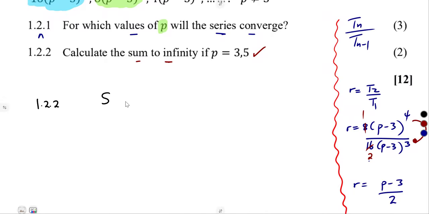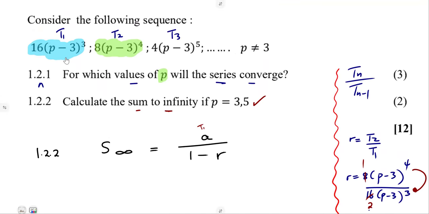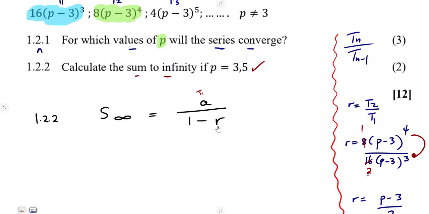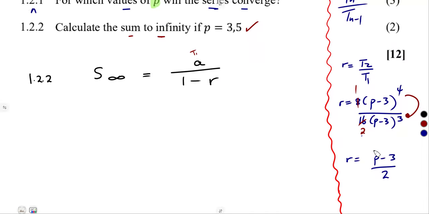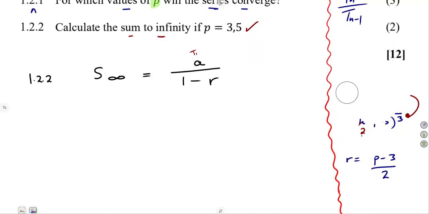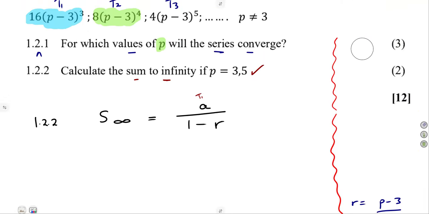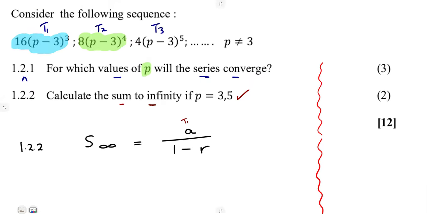Remember, the sum to infinity is A over 1 minus R. A being the first term, T1. So we have got this T1, but it is in terms of P. R, being the common or constant ratio, is also in terms of P. So we're going to need to calculate these first to obtain the numerical values, because we have got these guys which are in terms of P. Our A.